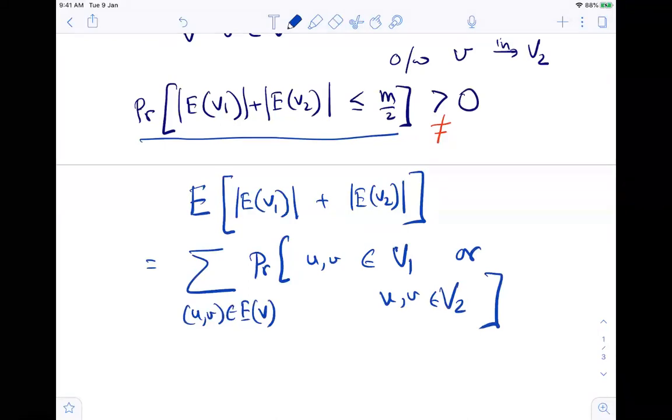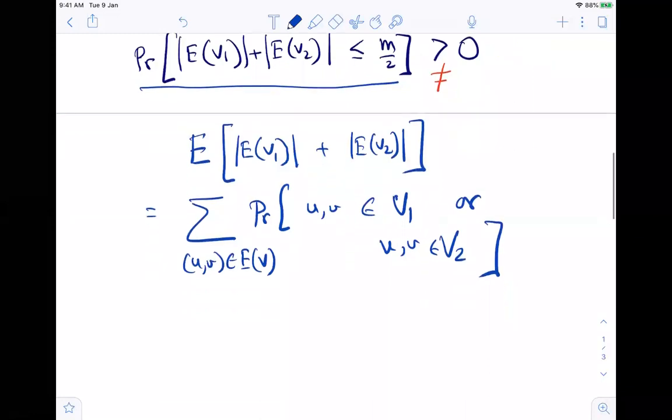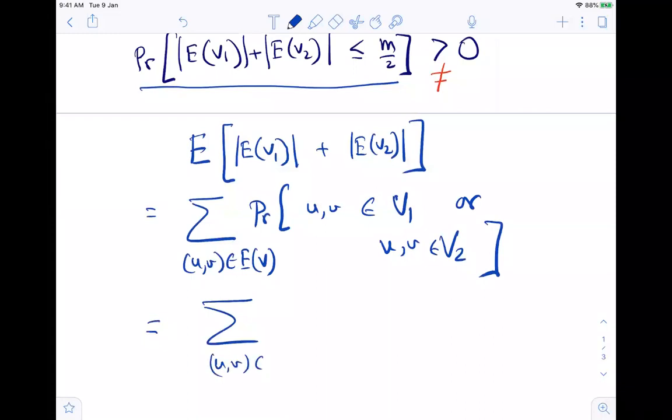Fine, everybody with me? So this is summation over UV in E of the expected value. Now what is this quantity? What is this probability? So 1/4.